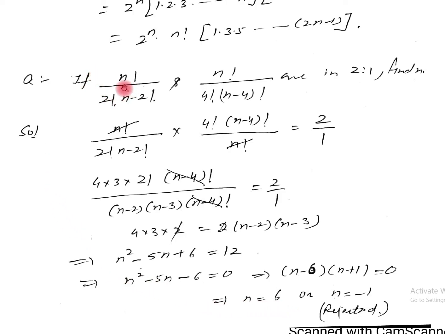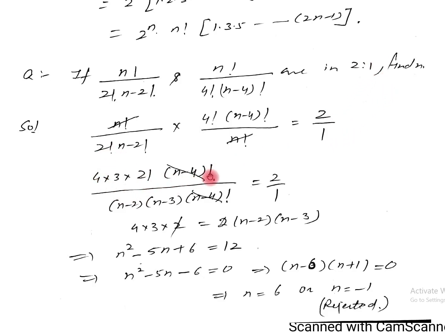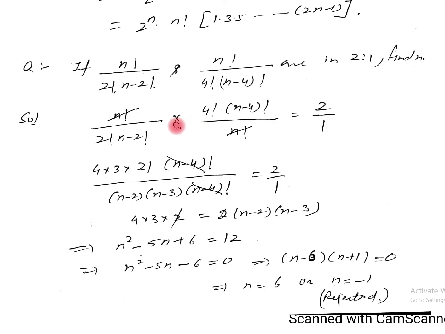See the question again. The ratio of these two is given to be 2 to 1. We have to find the value of n. Firstly, this can be written as this. Now here, 4 factorial can be written as 4 into 3 into 2 factorial into (n minus 4) factorial as it is. Now here it should be 2 factorial. Now (n minus 2) factorial can be written as (n minus 2) into (n minus 3) into (n minus 4) factorial, equal to 2 upon 1. These terms will be cancelled out. Simplifying, we get this quadratic equation. Solving, we get n equal to 6.